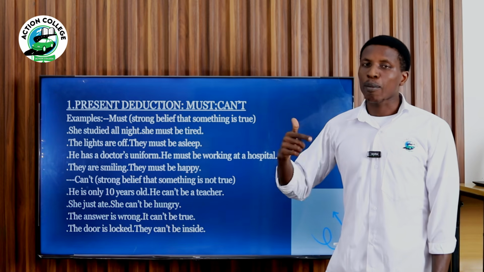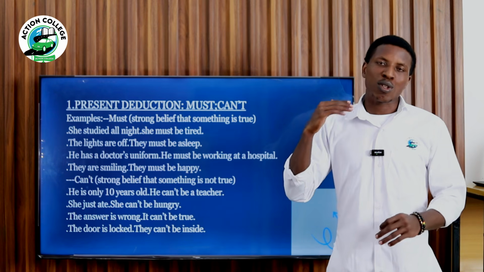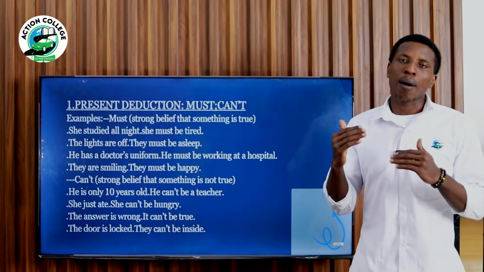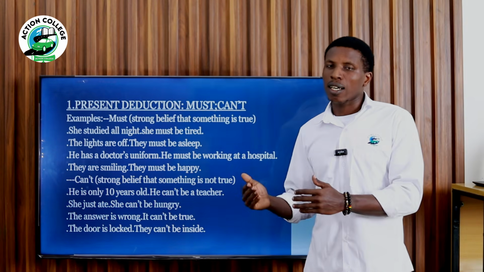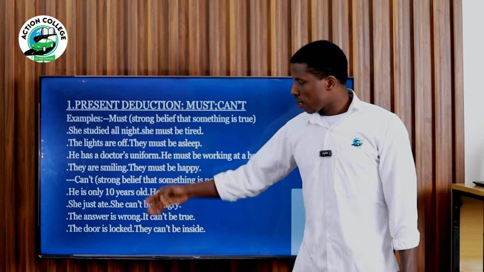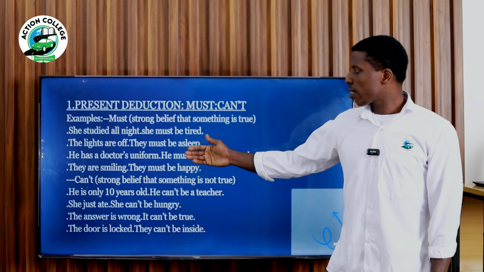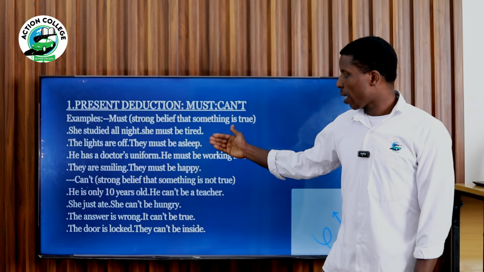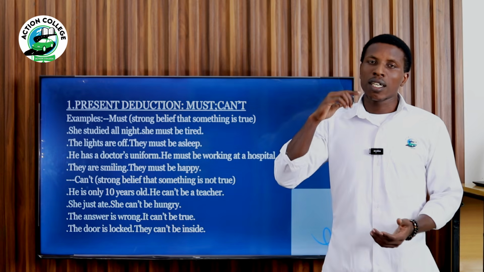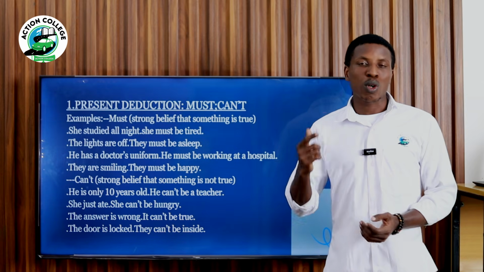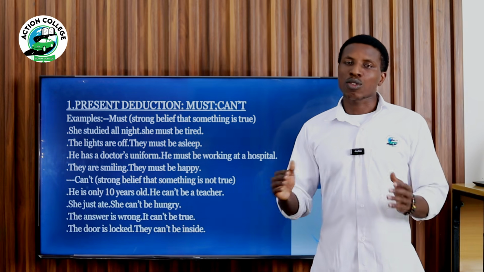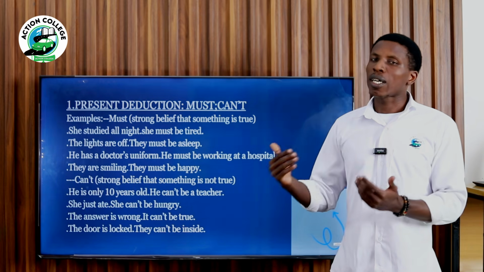Someone who studied all night, so what you think quickly is that this person is tired. I'm 99% sure that this thing is true. Second, the lights are off, they must be asleep. You come to someone's house and you see that the lights are off. What you think quickly is that they are asleep, or they must be asleep.